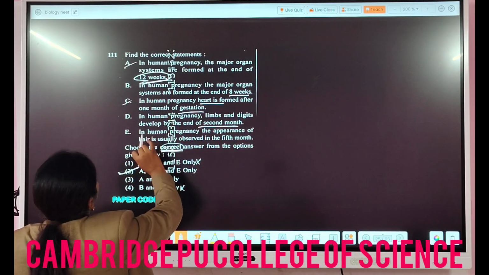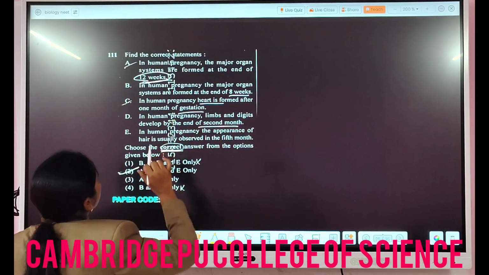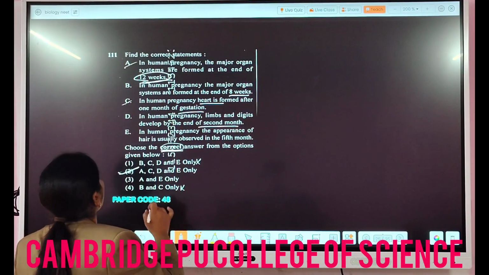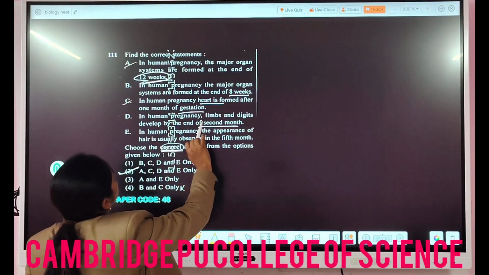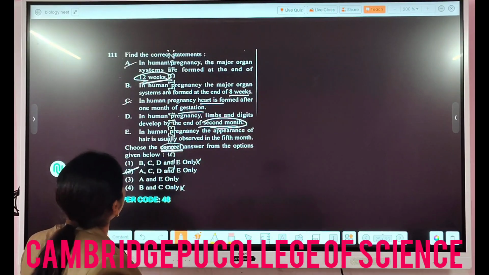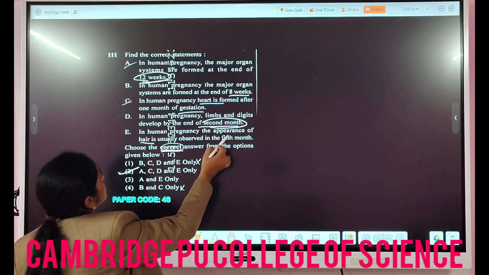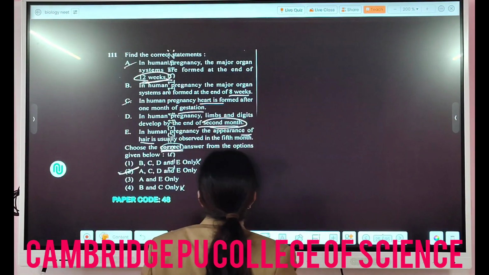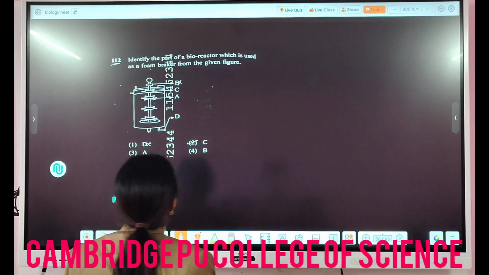Then in C, human pregnancy, the heart is formed after 1 month, and we can hear the heart sound. D is limbs and digits develop by the end of the 2nd month. E says the small hairs will be observed after the 5th month. So A, C, D and E go correct here.